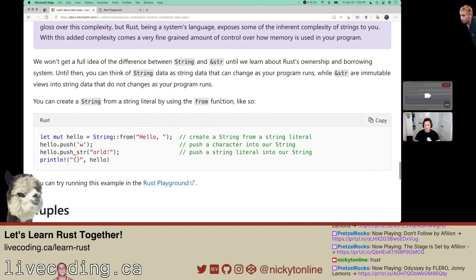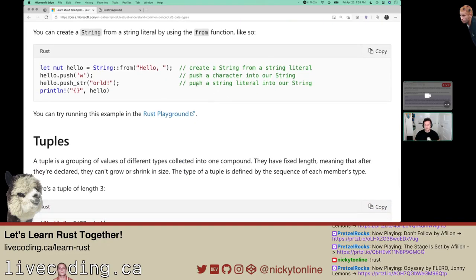You can create a String from a literal by using the from function like so. Think of this as reading in hello, and then it's allocating 7 characters in a variable, and it's mutable.